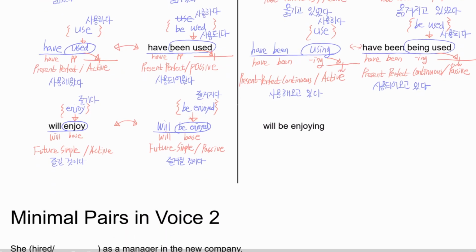Okay, the last one, will be enjoy. Looks like we have will be ing form, right? Will be ing form. It is future continuous tense. And it's in active voice, because what we have here is enjoy, right?